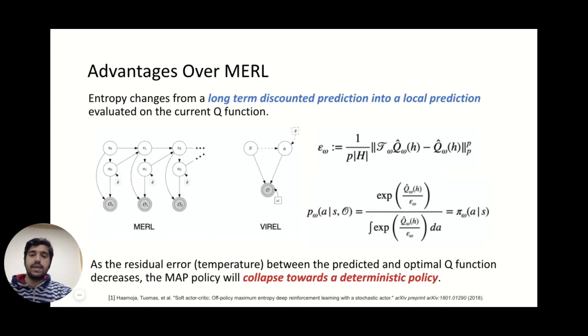It has various advantages over the MERL framework that I introduced before. Basically, MERL goes through time, and Viral is only dependent on the current Q function. It doesn't take the discounted future entropy into account. At the beginning of training, the residual error is large, and therefore the entropy of the policy is high, promoting exploration. In other simple words, as error gets lower, entropy gets lower, and the policy becomes more and more deterministic.